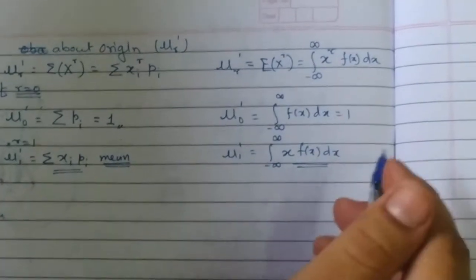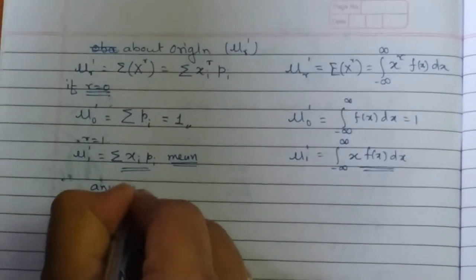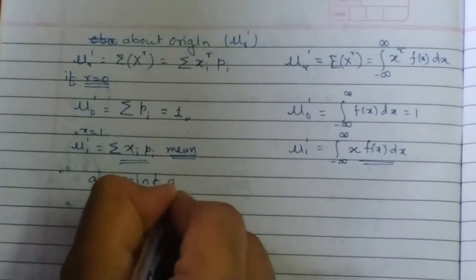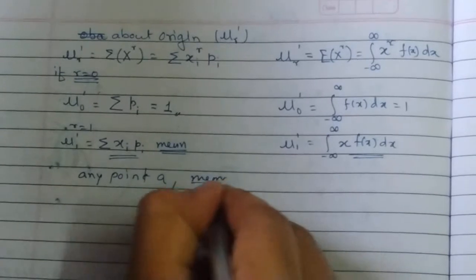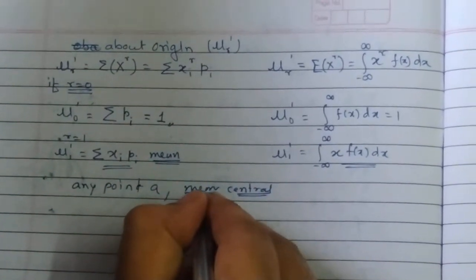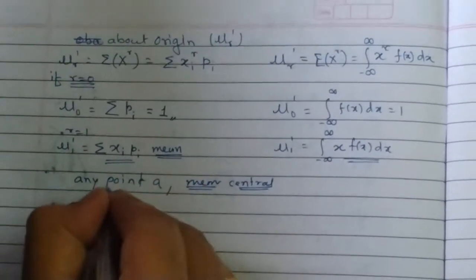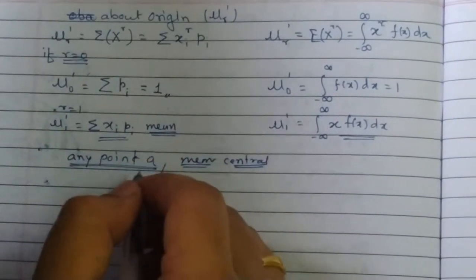Now in a similar way one can calculate the moments about any point A, or moments about the mean, called a central moment. If I am calculating the moments about the mean, it is called a central moment, and if I am calculating it about any other point, then it is called a raw moment.